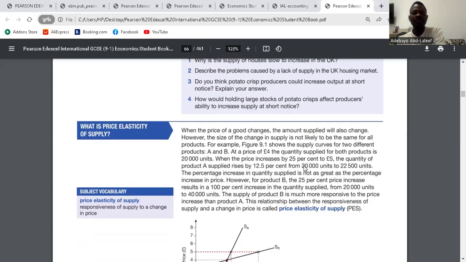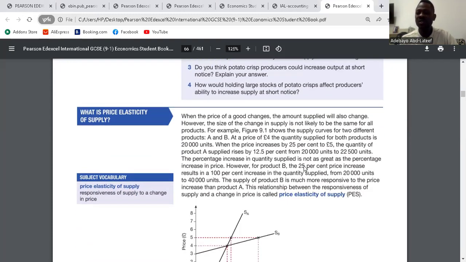Question 4. How would holding large stocks of potato crisps affect producers' ability to increase supply at short notice? I wrote, holding large stock will allow the producers of crisps to respond very quickly to increasing demand. This is going to be a positive effect, because when they can keep supply, it means when demand increases, they can quickly respond. But if they don't have it available, if demand increases, there's nothing they could do. So keeping stocks allows them to respond to increasing demand of crisps in the market. Clear?